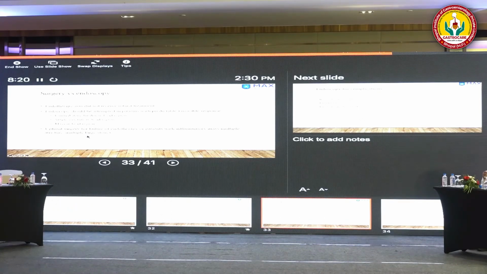So should we offer surgery to all these patients? But there is one issue with this trial: the endoscopic treatment was not robust. There was no adequate trial of endotherapy in the endotherapy arm. So there is a middle path. Endoscopy should be attempted if the patient has predictors for a favorable response to the endotherapy.